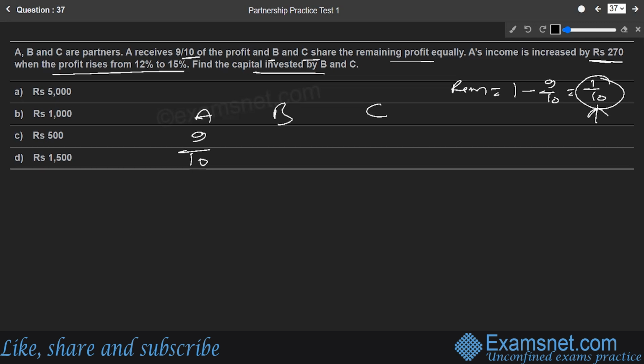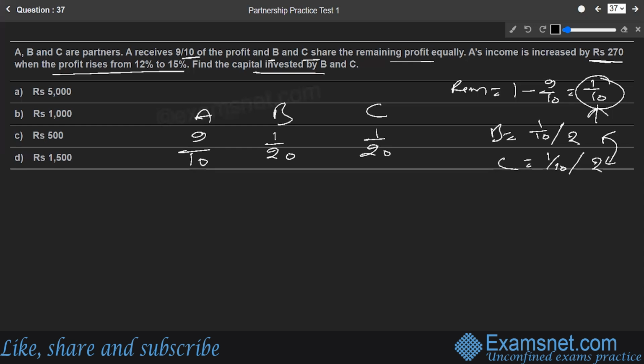And this 1 by 10 part has been shared equally by B and C. So B should get half of 1 by 10, and similarly C should also get half of 1 by 10. Then only they will be able to share equally. So for B it comes out to be 1 by 20, and for C also 1 by 20. If you want to cross check, if we add all these A, B, and C, it will become 1. So this is the profit share.